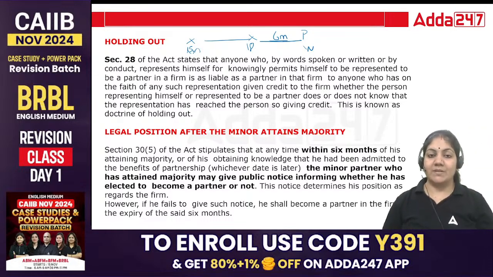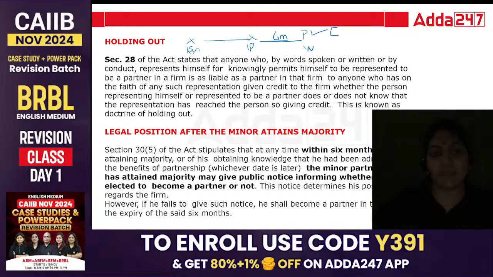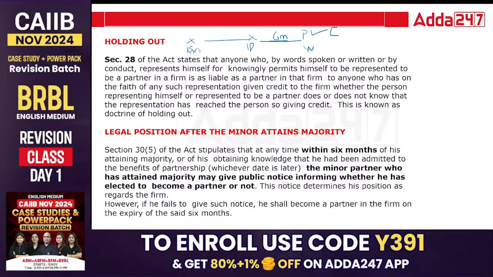Suppose he says that he wants to become a partner, then his liability will arise not from the date of admission, but from the date when he is admitted to the benefit of the partnership. Only then will his liability arise. Okay. And suppose he declares that he doesn't want to become a partner, then from that day his liability will end. So this is very much important, class.